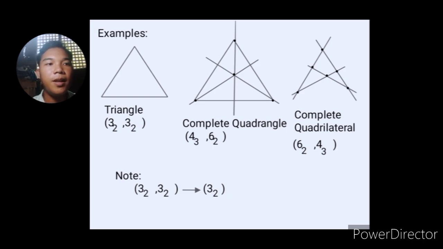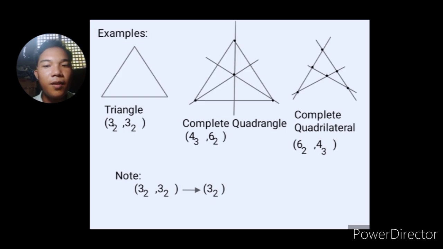So here are the basic examples of configurations. First, we have the triangle: 3 sub 2, 3 sub 2. That means there are 3 vertices of a triangle, and also 3 sides. In every vertex of a triangle, there are 2 sides passing through it, as in the figure.